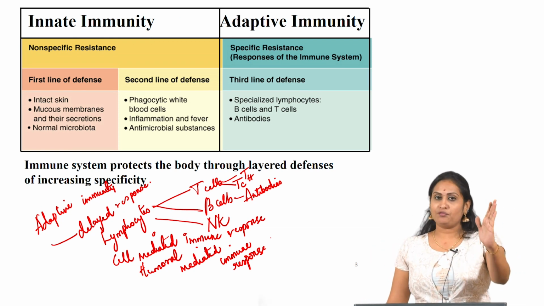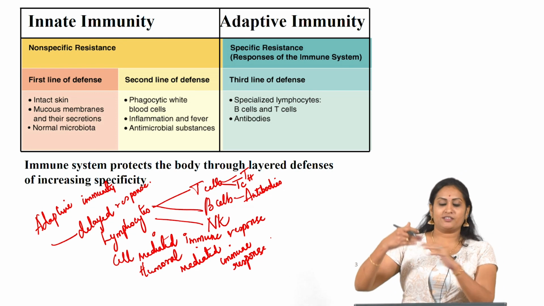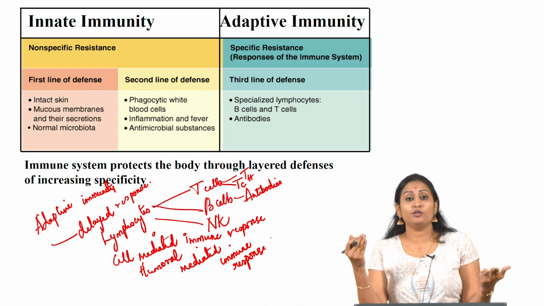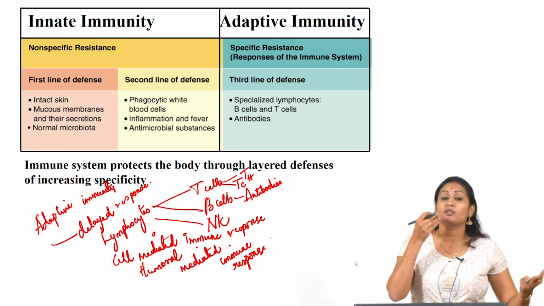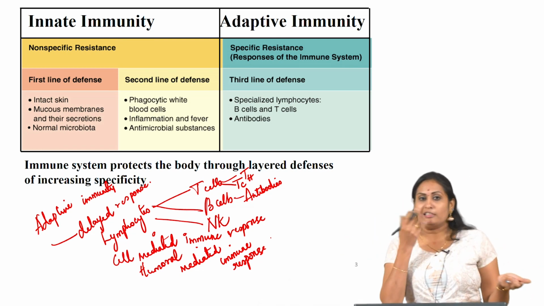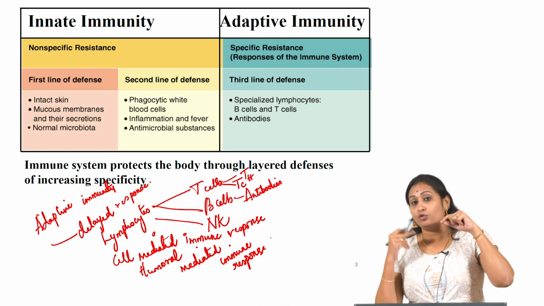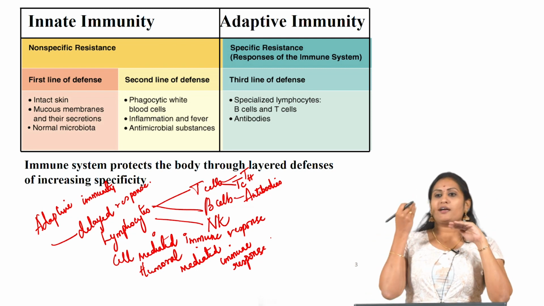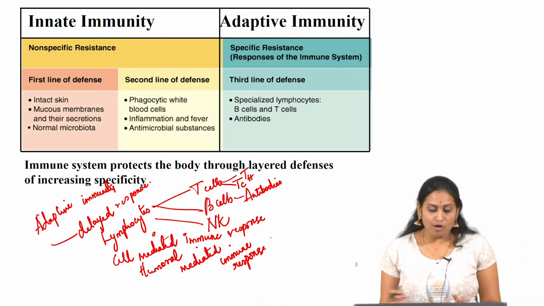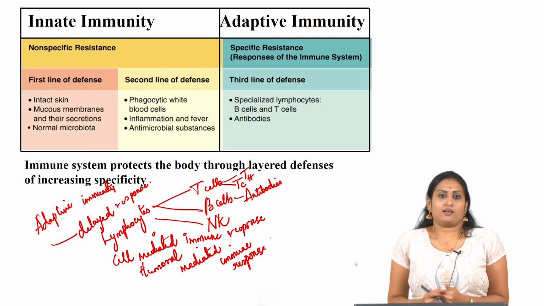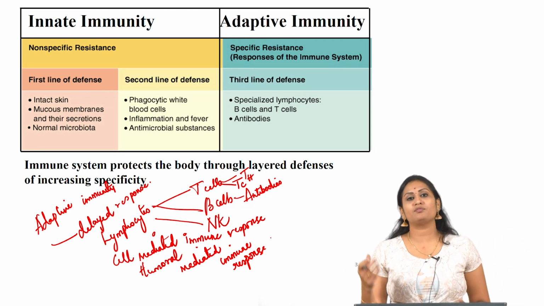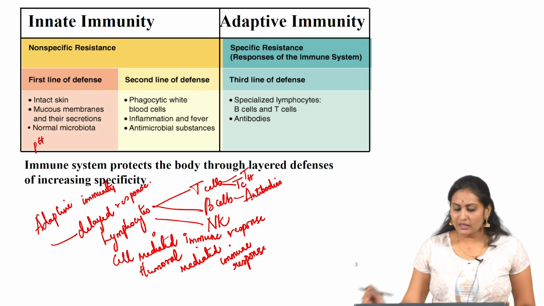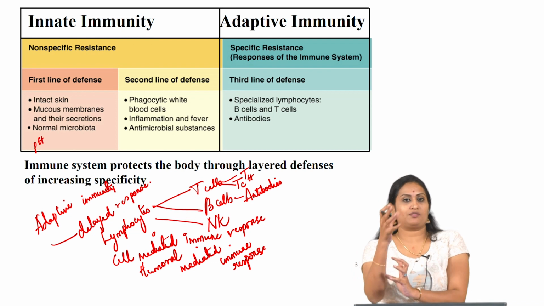So, the first line of defense, we all know, is the barriers. The barriers are nothing but skin and mucous membrane, for example in the nose, eyes and lips. The eyes are covered by mucous membrane, not skin, which protects our eyes from external pathogens. And there is the normal microbiota present in our gut. Our gut has good bacteria to engulf the bad bacteria. Also the pH.